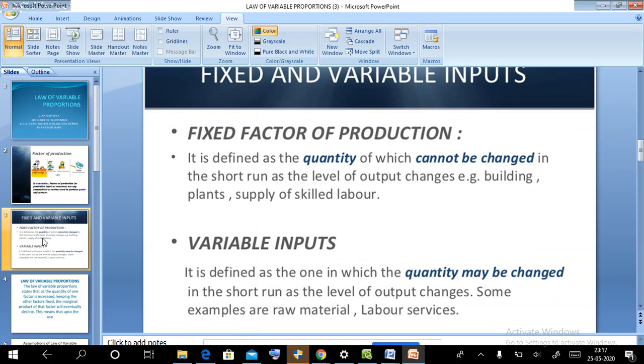There are two types: fixed and variable inputs. A fixed factor of production will not change according to the production, for example building plants, supply of skilled labor, once you are investing. Variable inputs will change according to the production, that is raw material, labor, services.